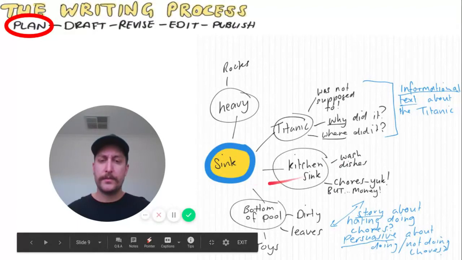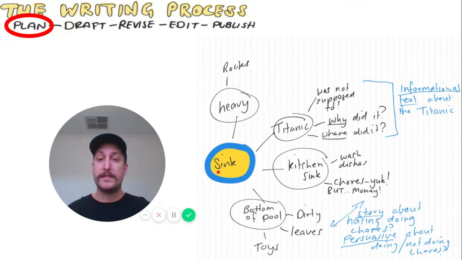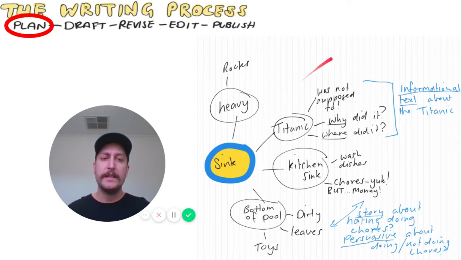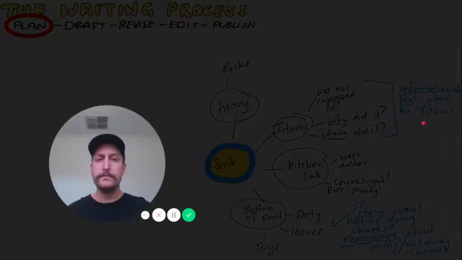Here's another example of where I chose a random word. This one is sink, and I did the exact same process. So there you can see I've expanded and then expanded again. And then I thought about any connections that I could make. And I actually came up with some ideas for some texts that I could write about.